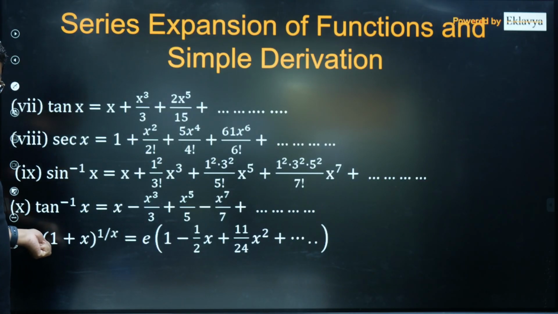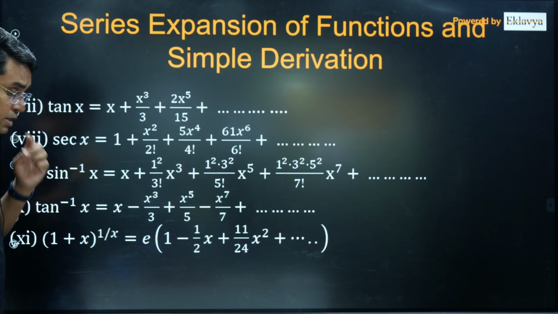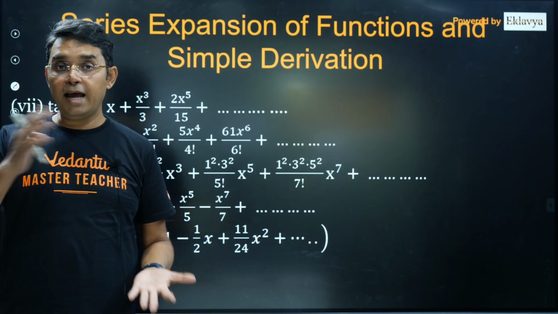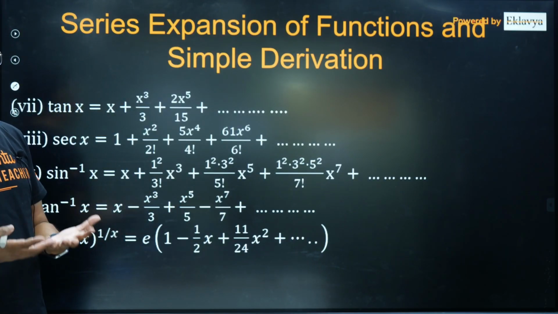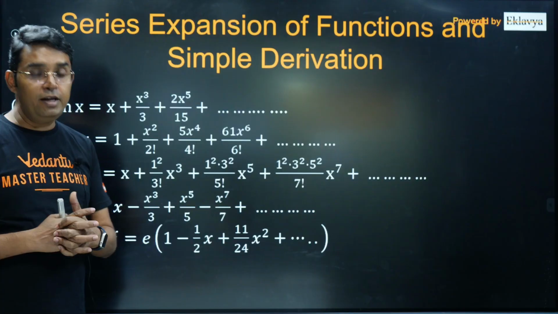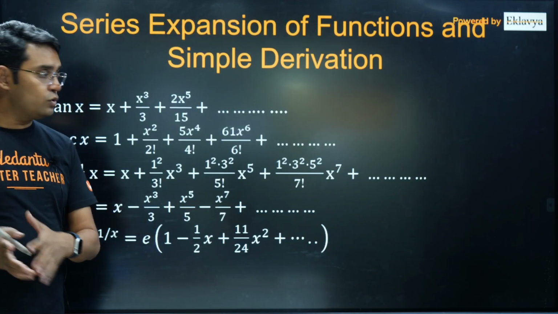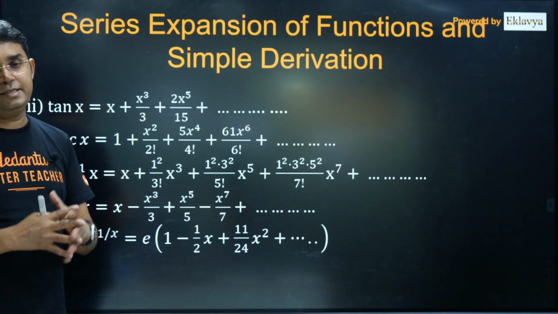This I will not ask you to remember. In fact, the last four, secant, sin inverse, tan inverse, you can manage to derive whenever needed, because these terms may not be that simple. If you can remember them, it is very good, but if you feel some idea should be there so that I can derive it, this is what this session is all about.